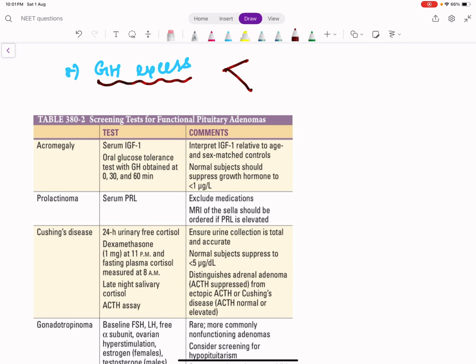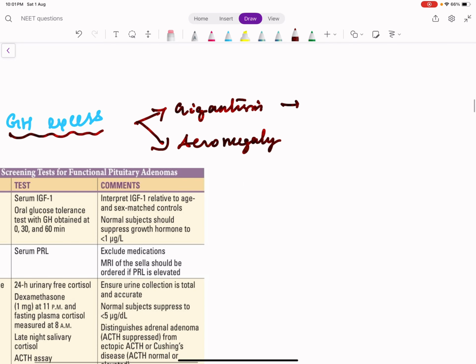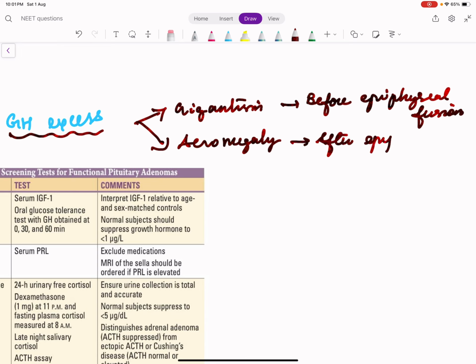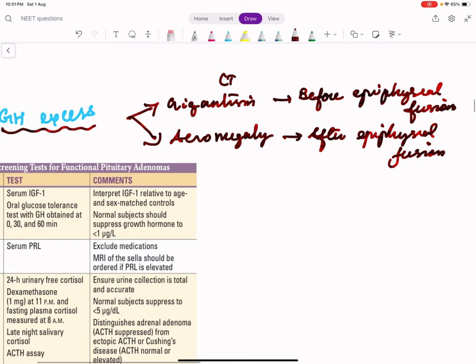So what happens when growth hormone becomes excess? We just discussed that growth hormone excess causes two diseases. One is gigantism, another one is acromegaly. Both are nearly the same. Gigantism is increased growth hormone which occurs before epiphyseal fusion. Acromegaly is the same growth hormone excess which occurs after epiphyseal fusion. So in gigantism, they will be very tall. In acromegaly, instead of being tall, they will be broad. So the broad features.